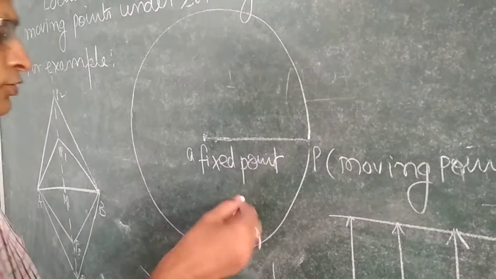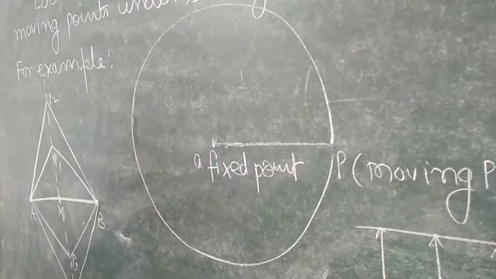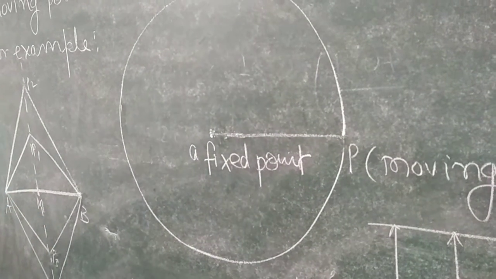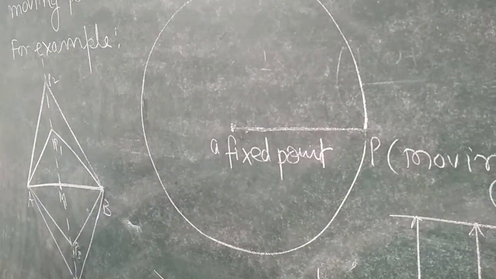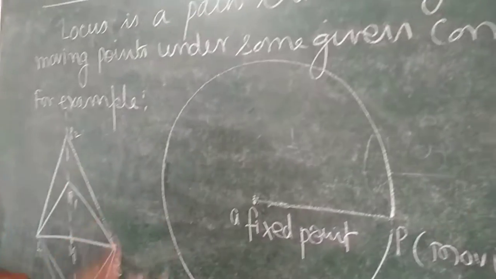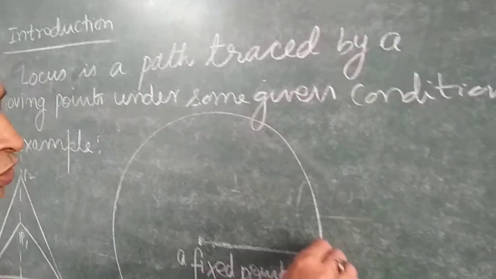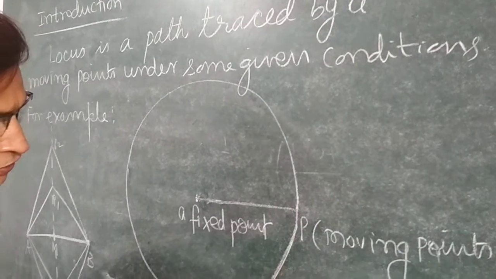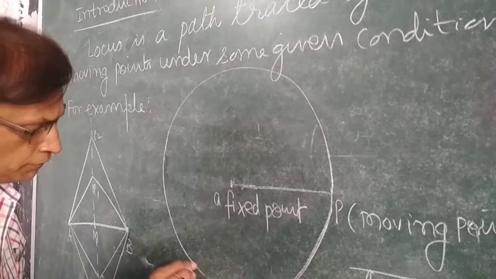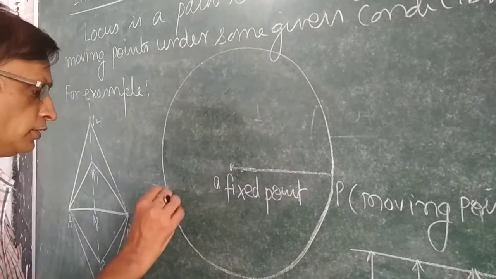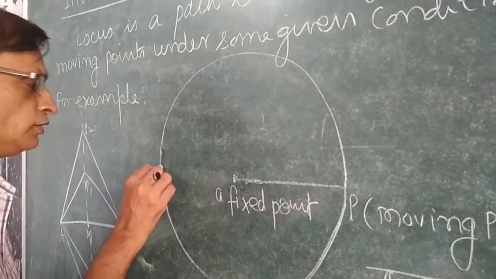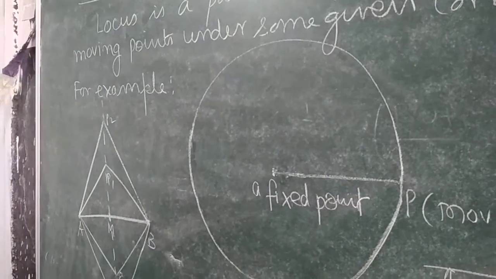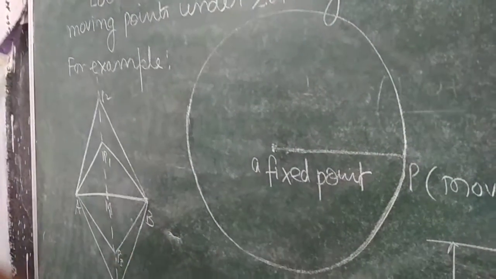So this is the way of making clear how the circle is generated and what is the meaning of the circle in the sense of the locus. The locus of all the points which keep a fixed distance from a given point will be a circle. This is the definition of the circle. Clear?